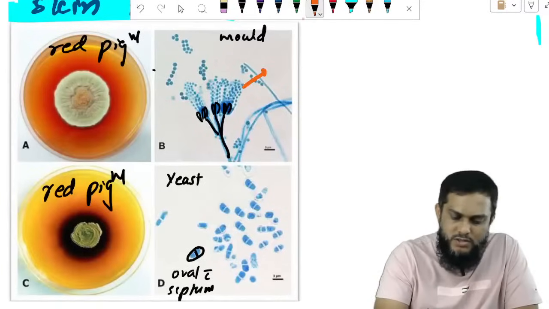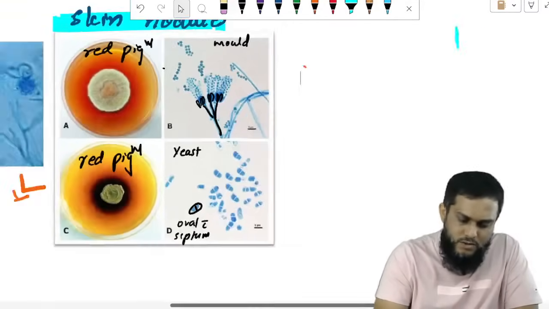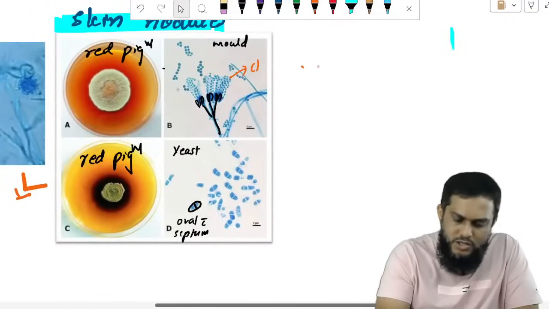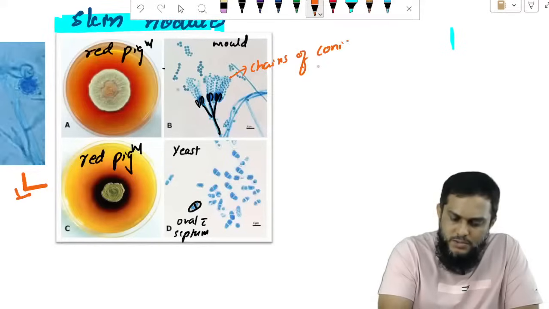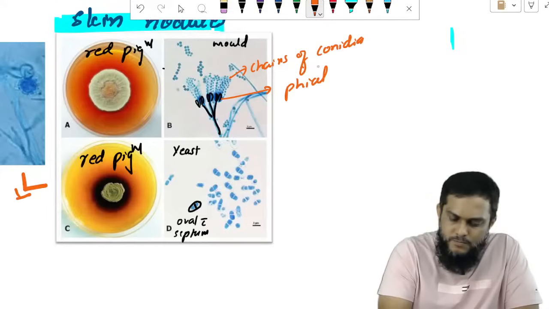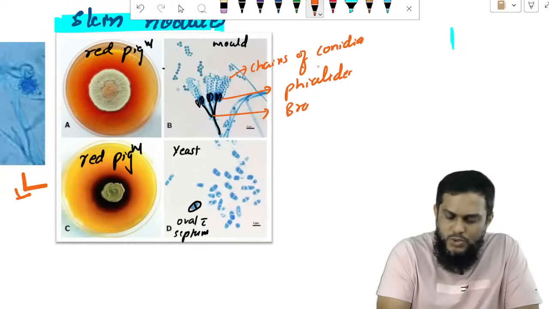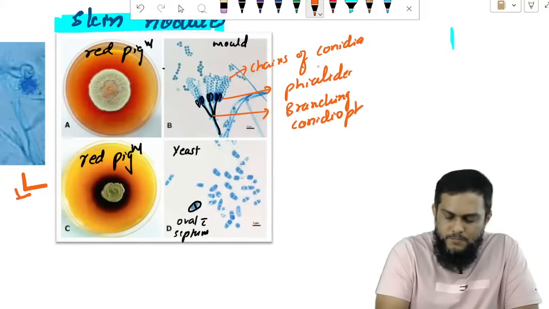Those lines are conidia. These are chains of conidia, and these are phialides, and this is the branching conidiophore.